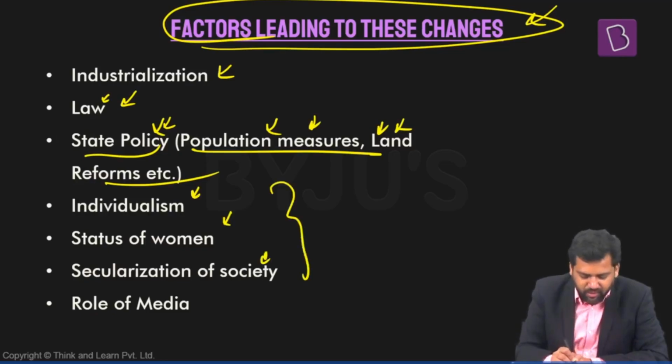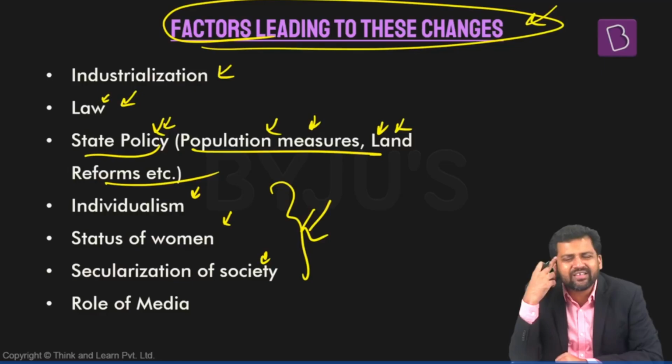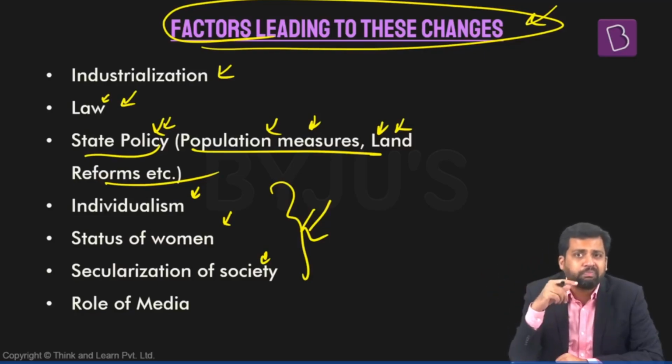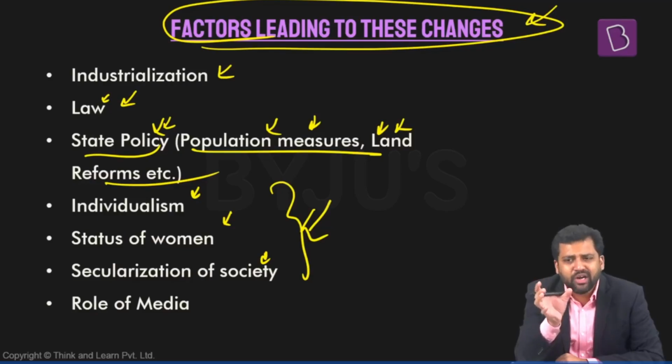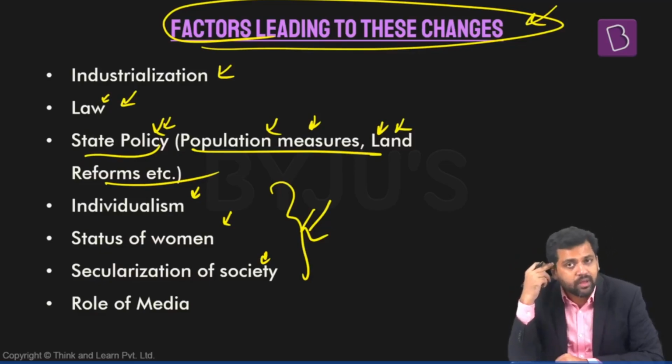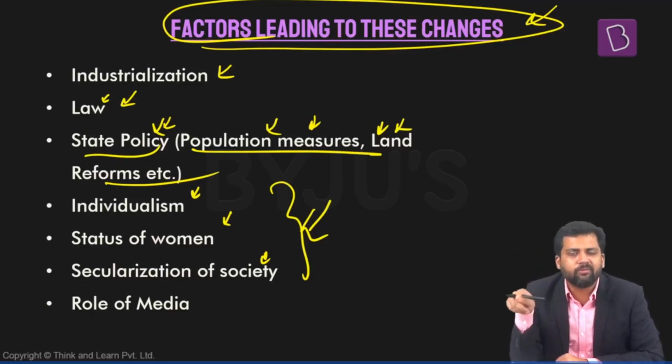Sometimes some of these societal factors or sometimes modern ideas also have an implication on the structure of family. Right? For example, if societies are becoming more individualized, if people are becoming more individualistic, then the possibility of having joint families goes down. If women's status in the society improves, then what will happen? Sexual division of labor will be questioned. Nuclear families will become more common. Right? So, status of women also has a bearing on the structure of family.